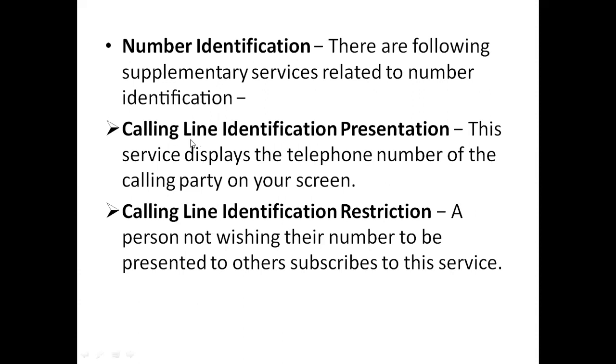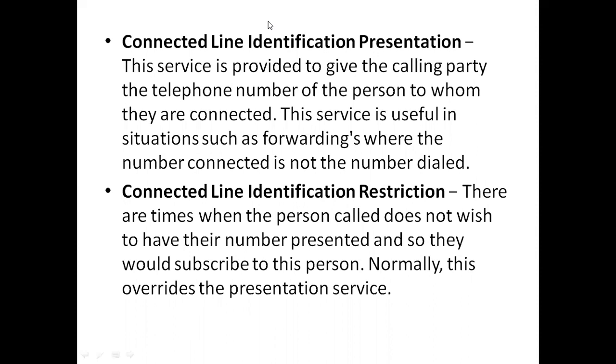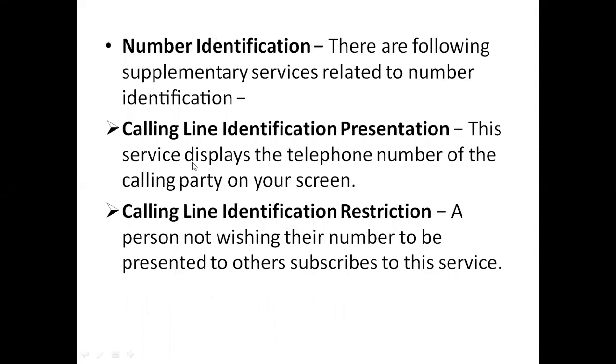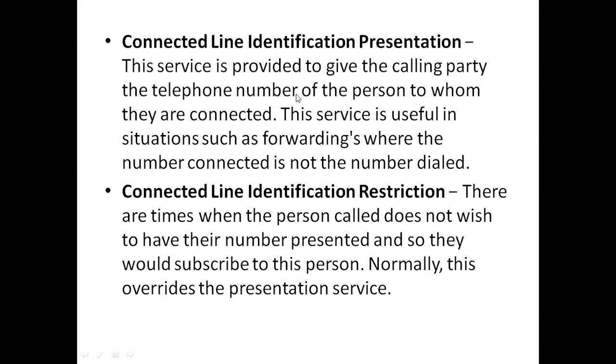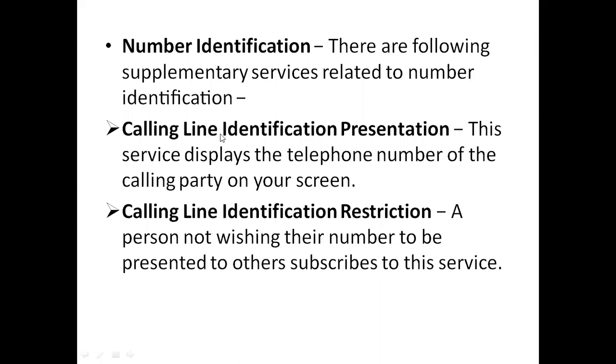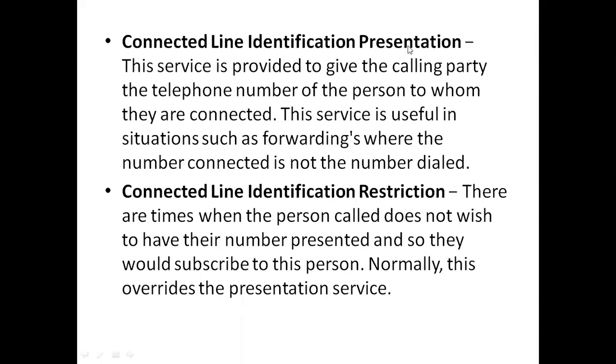Okay. So next one is connected line identification presentation. This service is provided to give the calling party the telephone number of the person to whom they are connected. So this is calling line identification presentation, when we are making or receiving a call, and this is connected line identification presentation, which applies after the call is connected. These two are similar.